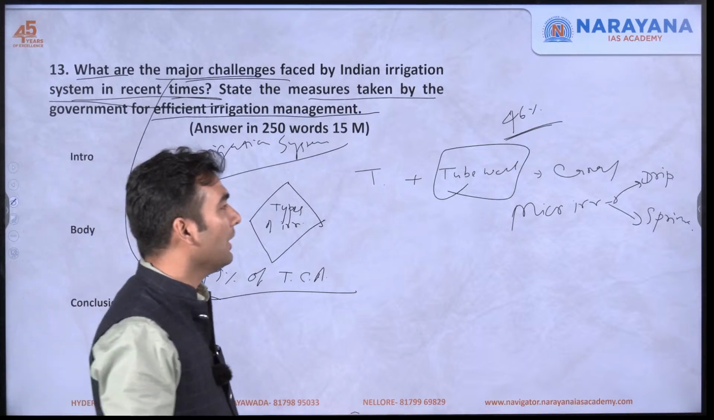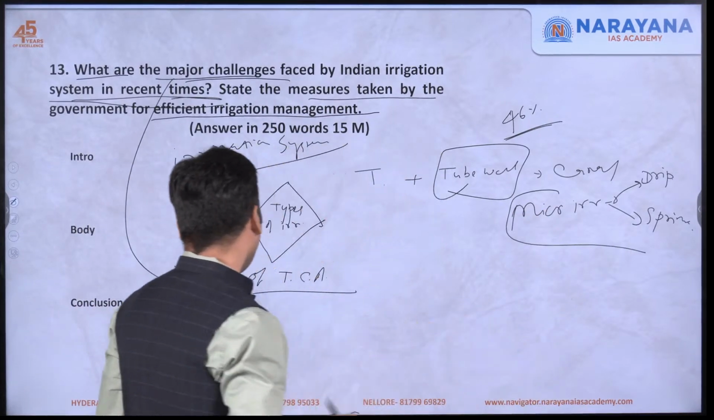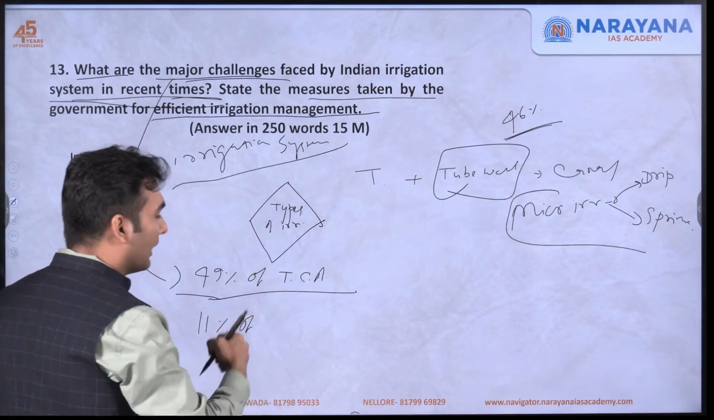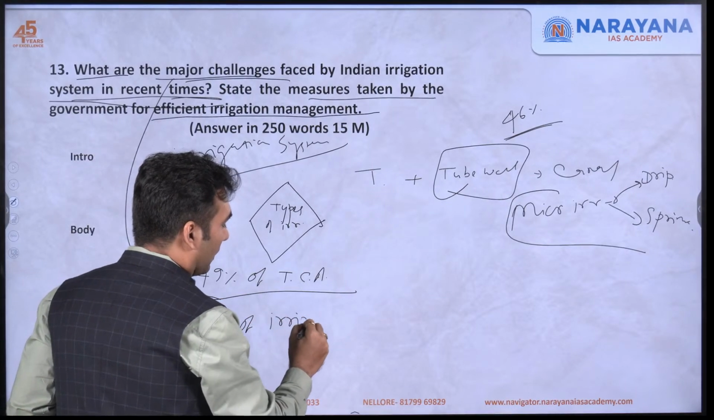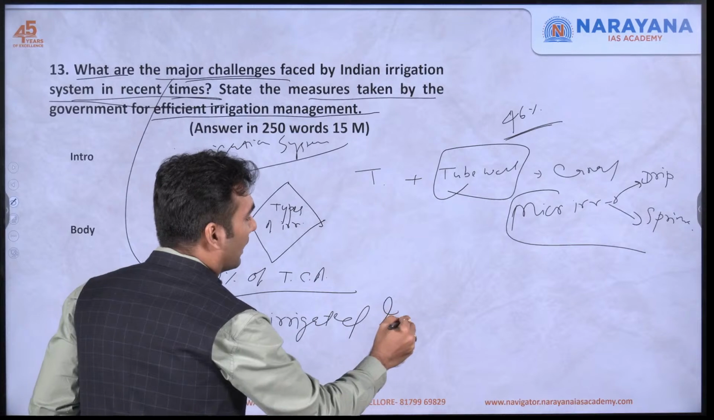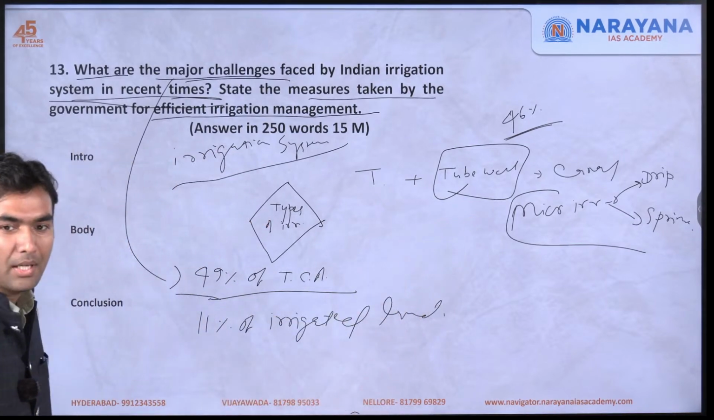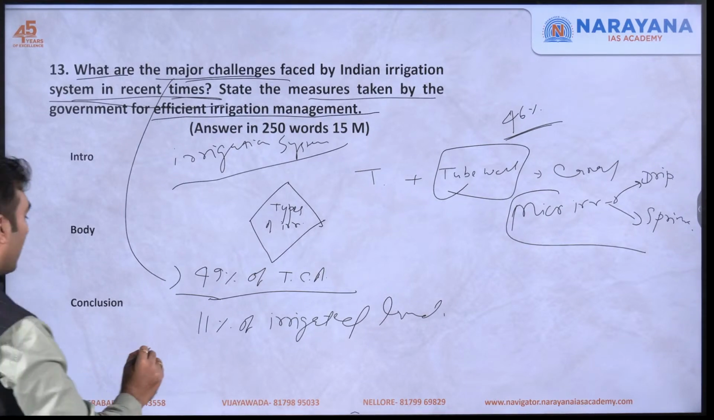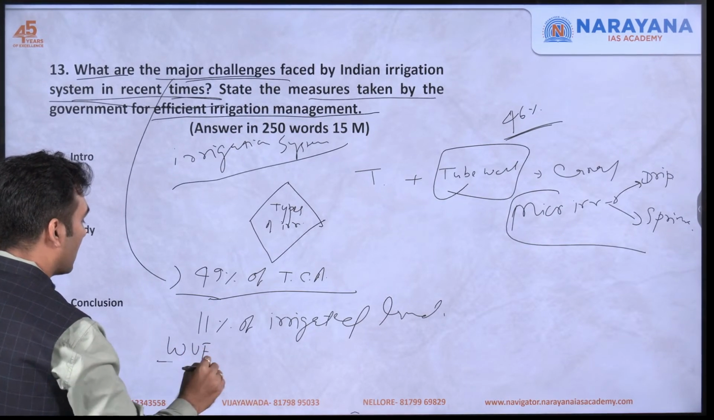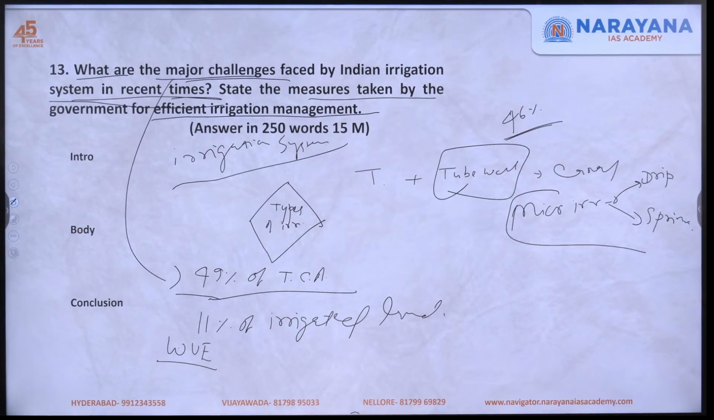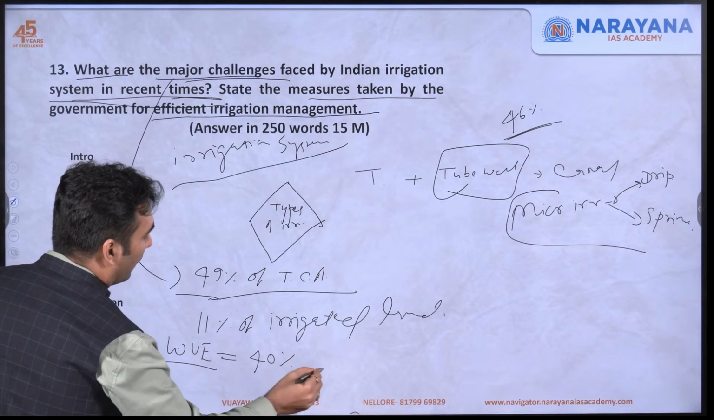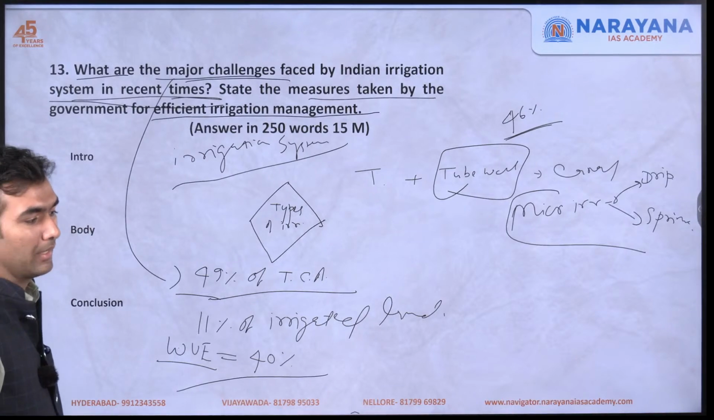And the most efficient among them is micro irrigation. Only around 11% of irrigated land is under micro irrigation. So the share of micro irrigation is further low, and the canal irrigation in India is very less efficient. There is a term, water use efficiency, WUE, which is around 40% in the case of canal irrigation.